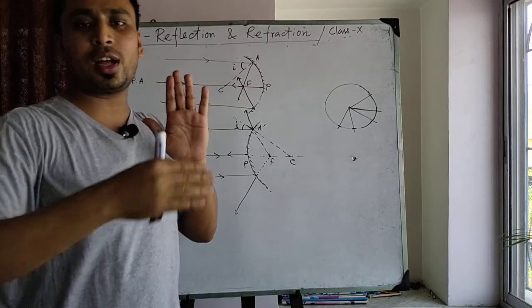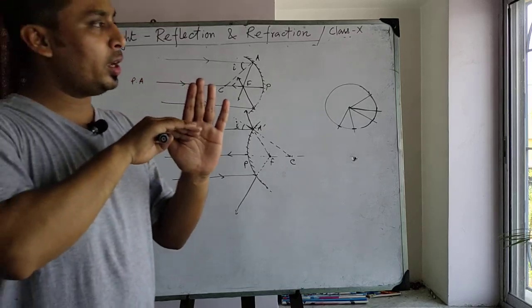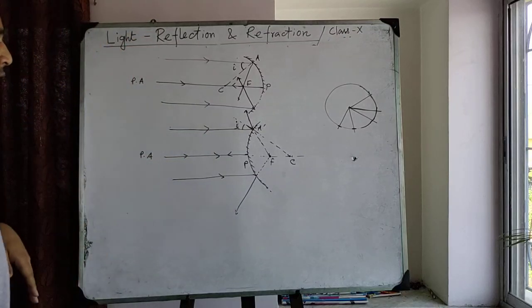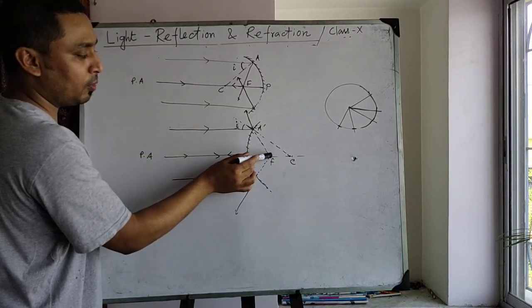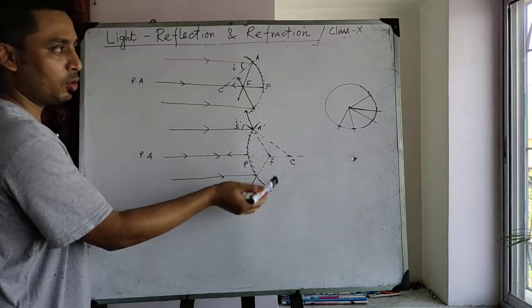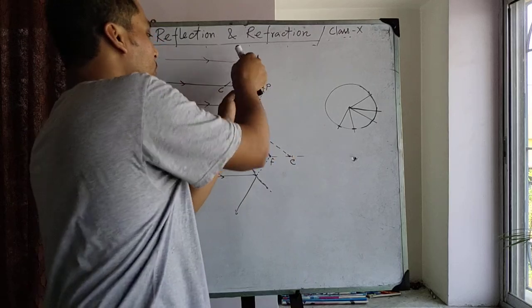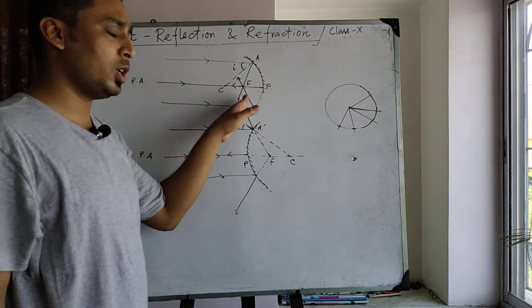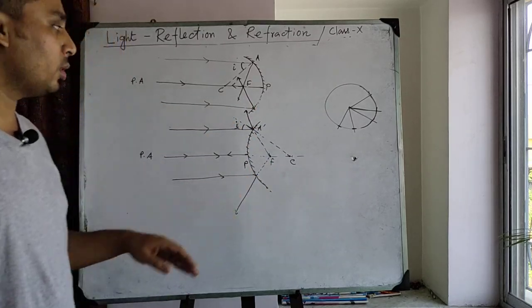You will see that rays are coming from this mirror. It will appear to you that all the rays are coming from this direction. Similarly, it appears to the observer that the rays are coming from this point. So this is the focus for the convex mirror, and here all the rays will meet at this point. So this is the focus for the concave mirror, and this is the focus for the convex mirror.